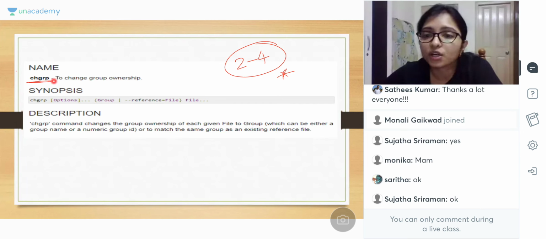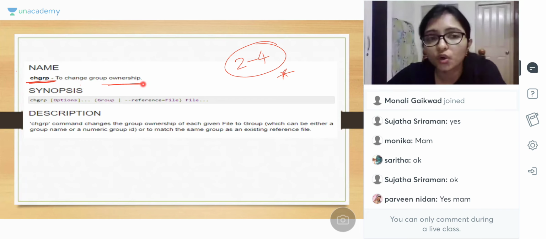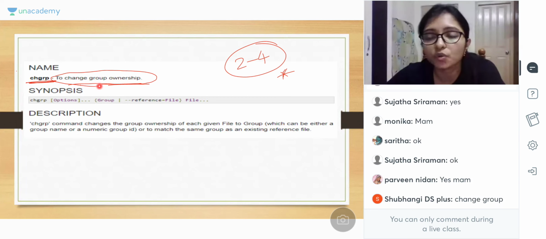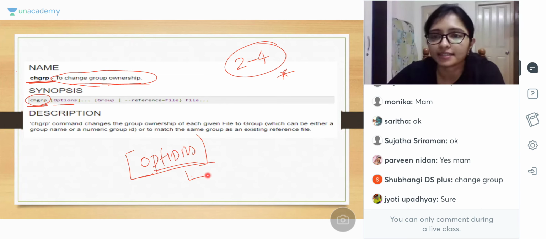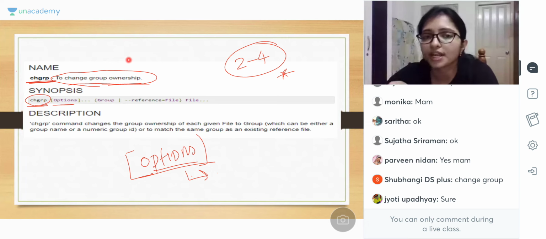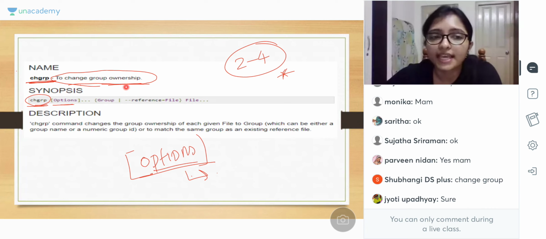Right. So chgrp. Praveen was asking yesterday. Right? The chgrp example. Praveen, yes. So chgrp is change group ownership. To change group ownership, use chgrp, then after that there are options. Actually there are so many options for every command, but the options are related. The same type of options are used for every command. You can face so many options, but if you learn one by one, it will be easy. So chgrp, then option, then reference.